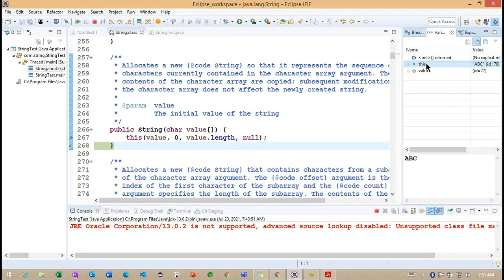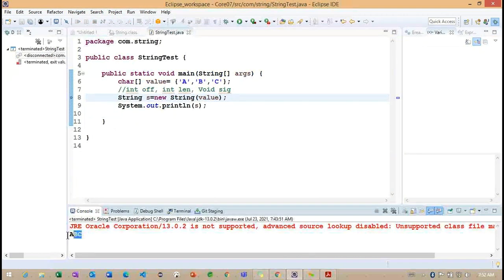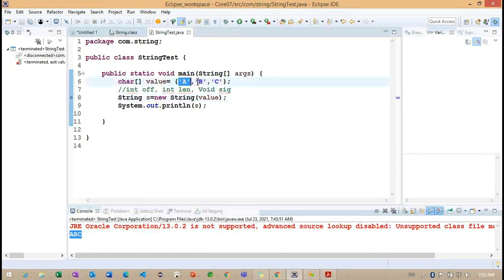Now what are you understanding here? Whenever we are providing the character value, it is converted into a string object here. The string object is going to have the information like this. They cannot have the comma characters here. So the group of characters is going to be converted into the object here.